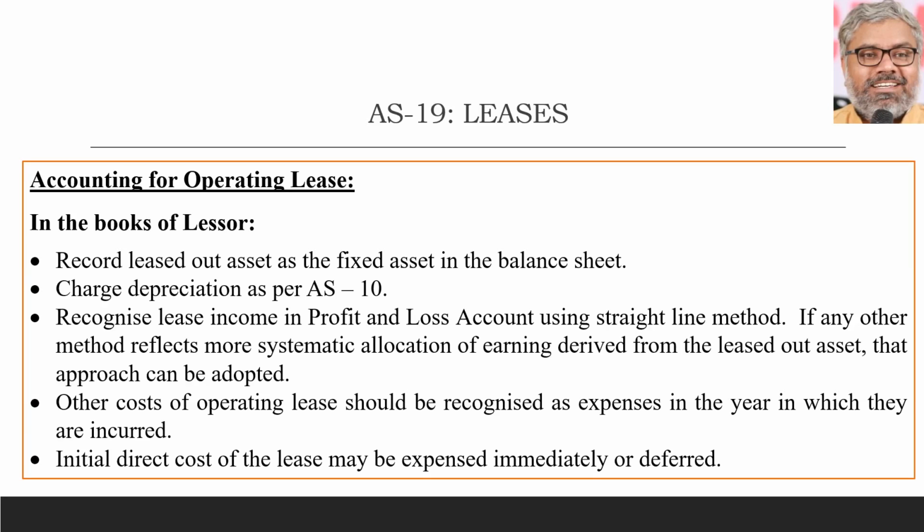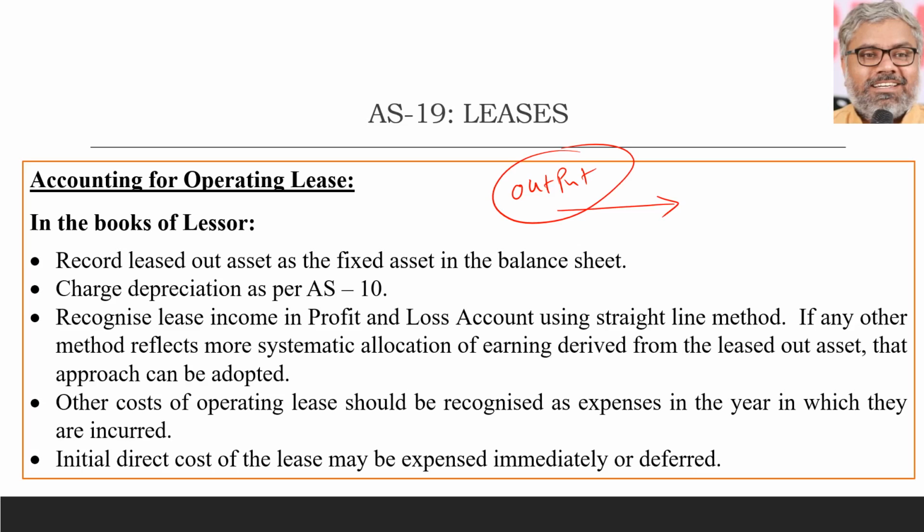If any question is given where lease rentals are recognized on the basis of actual output, let us say, then we take actual output as a basis with which the lease rentals from operating lease can be recognized over a period of lease. Not necessarily operating lease is for only days or months, it could be for years also, but it did not fulfill the conditions of finance lease. Then it became operating lease. That is the point. Which means there is a possibility that lease rentals may show a pattern related to some other factor. In that pattern, the lease rentals can be recognized by the lessor.